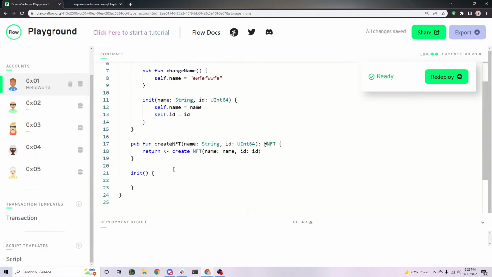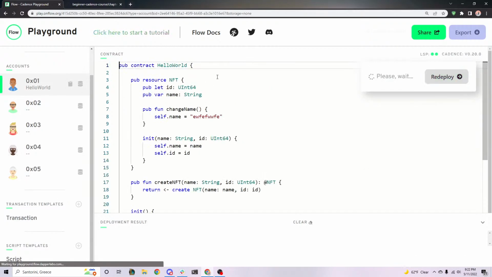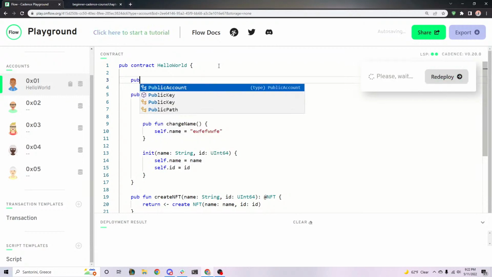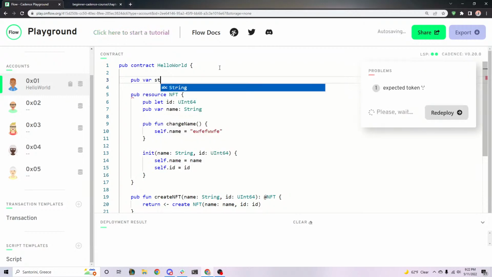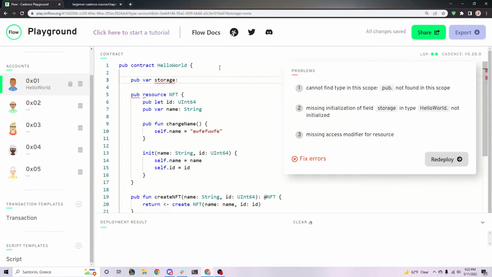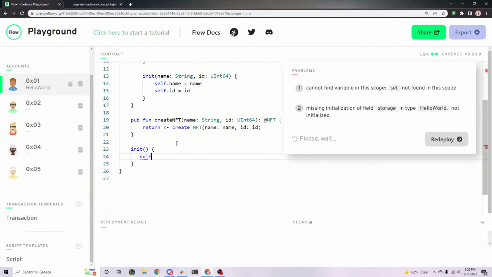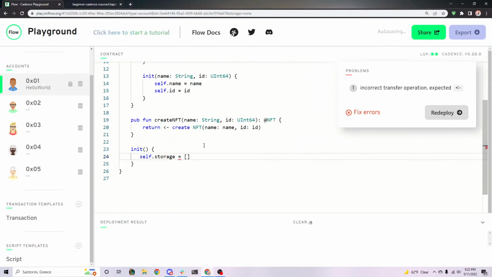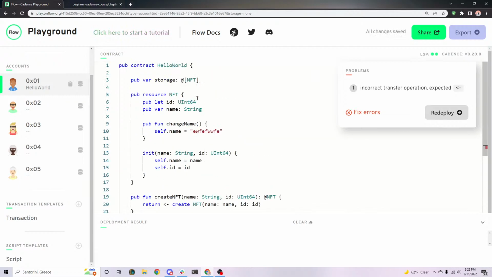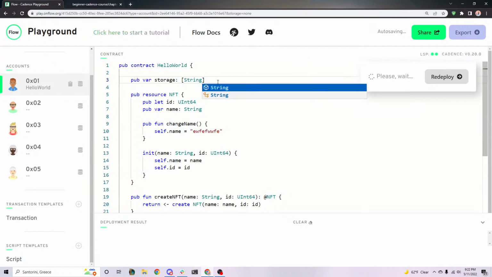All right, so instead of returning this, like creating NFTs in the script, let's store them inside the contract. So let's make a public var storage, and let's make this an array of NFTs, just like that. Okay, and so in our init, we're going to say self.storage equals an empty array. Now, one thing you have to note is the way that we declare an array of resources. You would think you put the thing here because it's an array of resources, just like if it's an array of strings, you do array of strings like that.